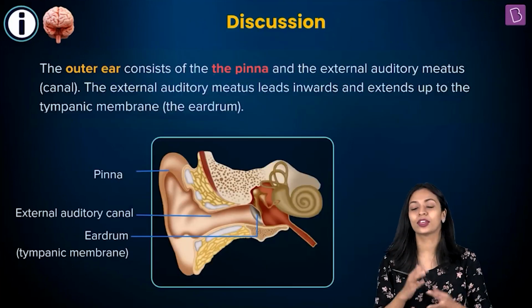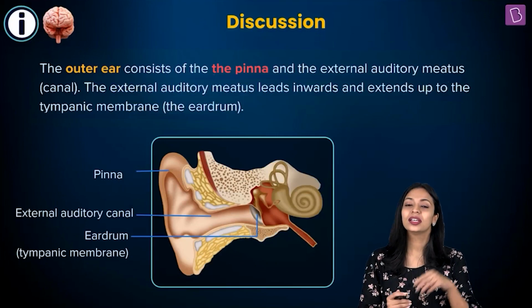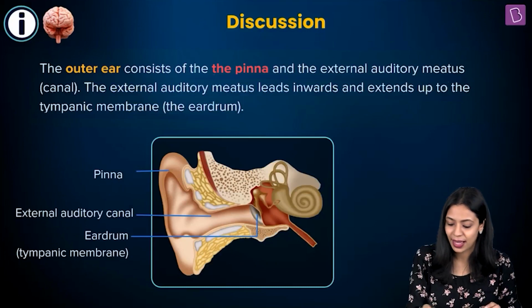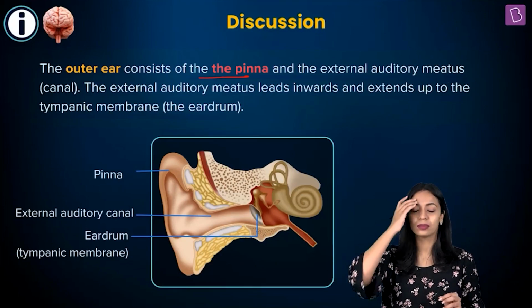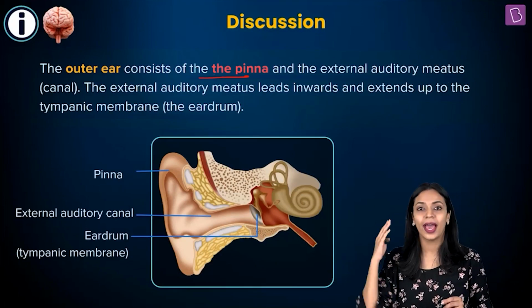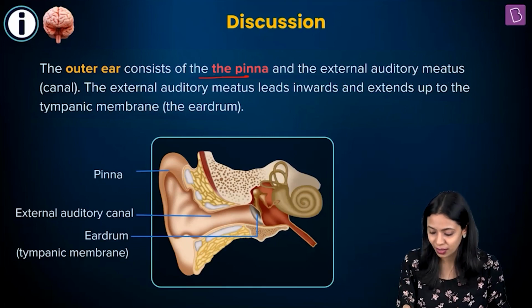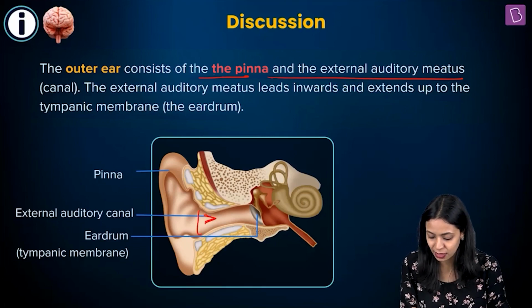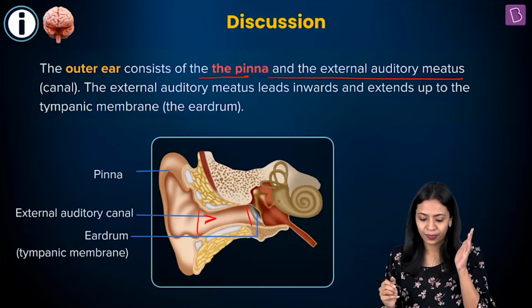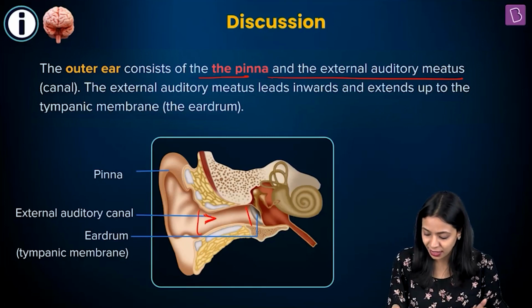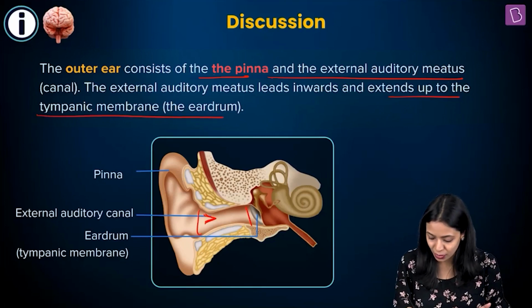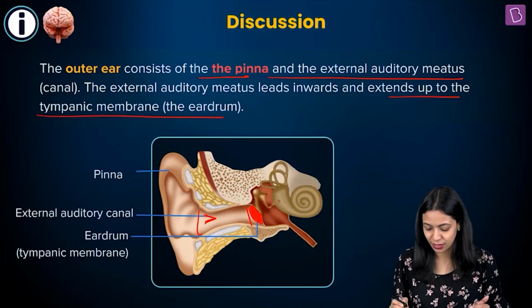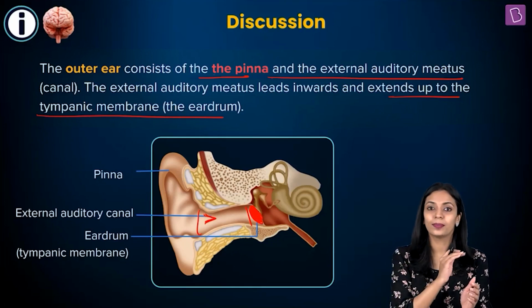So let's begin by talking about the structure of the ear in general. The human ear has 3 parts: the outer ear, middle ear, and the inner ear. The outer ear has the pinna. Pinna is the visible part of your ear, and the pinna will lead to the external auditory meatus, which is also known as the external auditory canal. So this portion is the external auditory canal. This external auditory canal will extend inwards to the tympanic membrane. So this here is the tympanic membrane, also known as the eardrum. That is the outer ear.